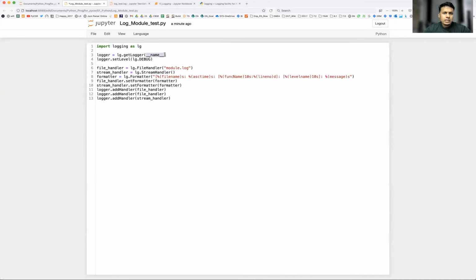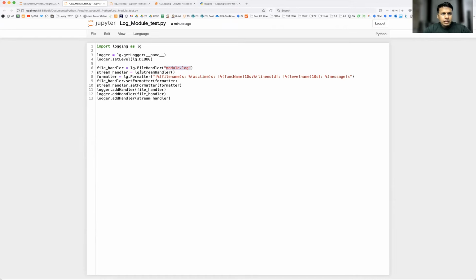Those who don't know what underscore underscore name underscore underscore is, please watch my function and module video where I have talked about this. Why it is required, I'll also let you know. Then once the logger is created, from the logger there is a function called set level. Here you can define set level logging.debug or lg.debug. After that you are going to create a file where you will log everything. The file name is module.log.